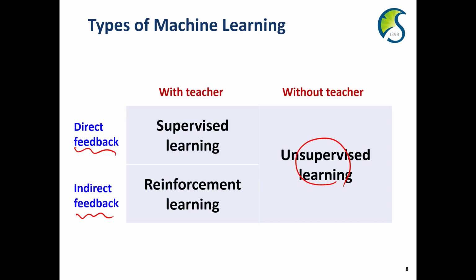However, the key difference between supervised and reinforcement learning is the characteristics of feedback. For supervised learning, we can utilize direct feedback, so we know the ground truth value. However, for reinforcement learning, we cannot know the ground truth. We only know the relative information between feedback. So let me explain the difference between supervised learning and reinforcement learning in more detail.